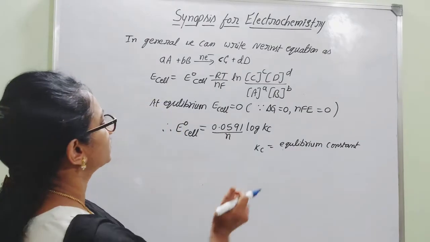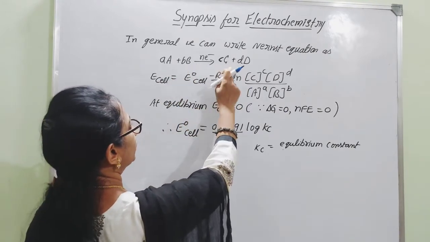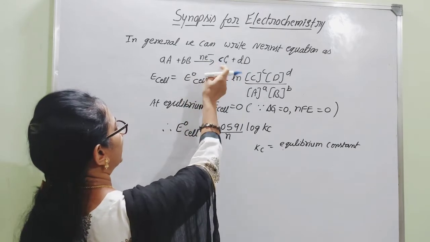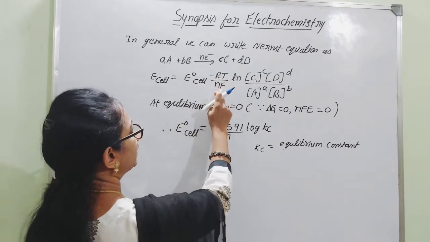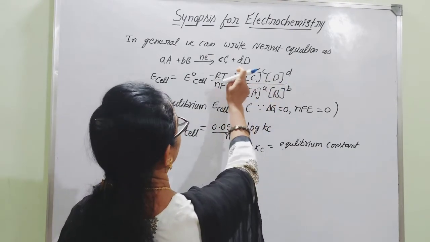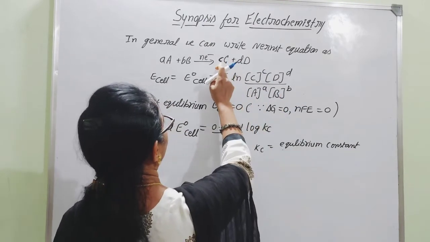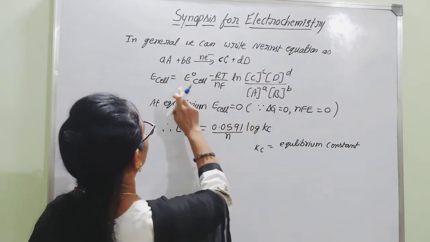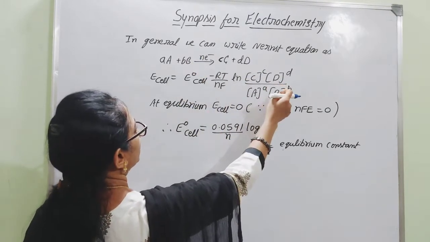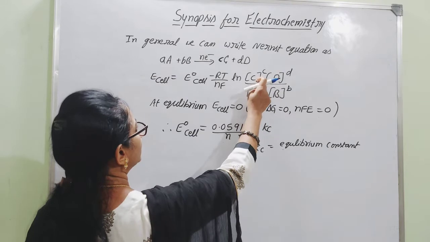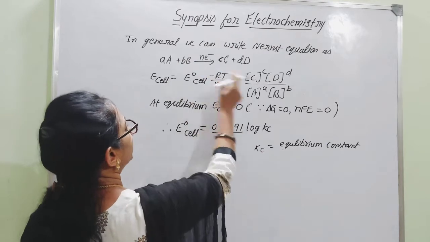In general, we can consider the Nernst equation with respect to a general equation, A combines with B to give products C and D. So there will be an exchange of electrons here. As you know, E cell, the EMF of the cell, is equal to E naught cell minus RT by NF ln of the active concentration of products divided by the active concentration of reactants, with their stoichiometric coefficients raised as powers. That is C to the power c, D to the power d, A to the power a, and B to the power b.